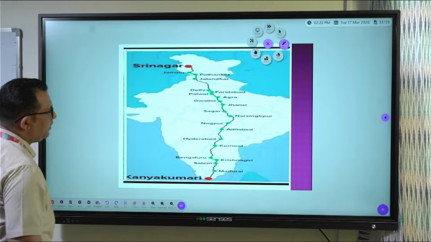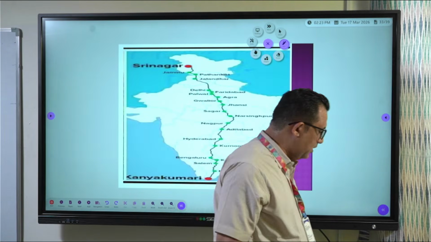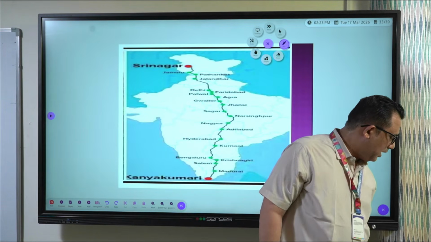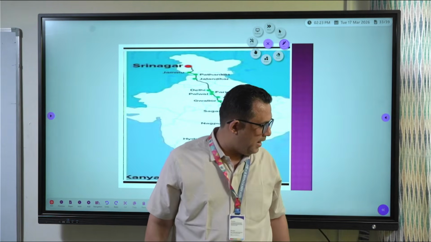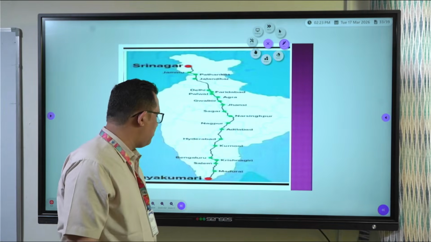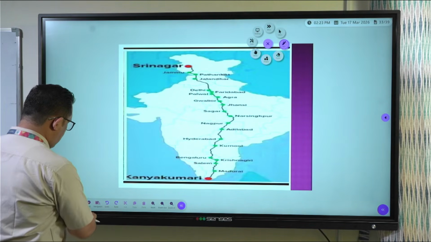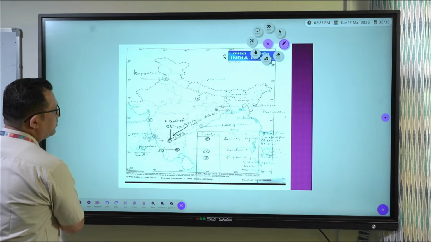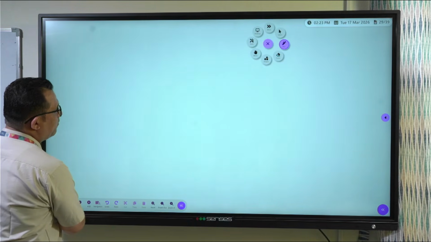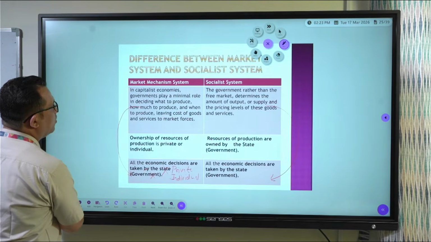Now, this was the difficulty. There were 4 difficulties from Hitardi. One, I have solved: the difference between the market system and the socialist system. Then there were many other difficulties. I will take them according to the convenience of all. There were some doubts of maths also.